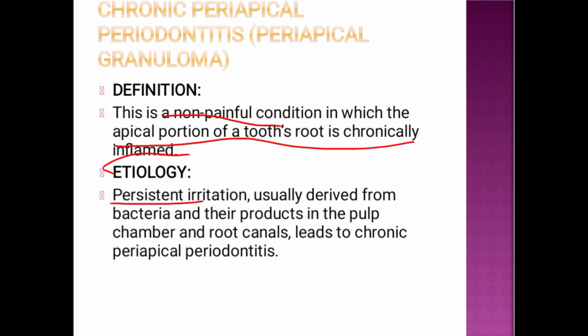Basically you have a persistent irritation, a constant irritation to the tooth in the form of bacteria or the toxins produced by the bacteria in the pulp region or in the root canals, that leads to chronic periapical periodontitis.